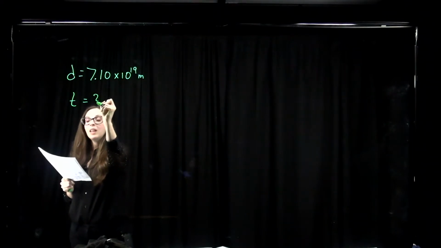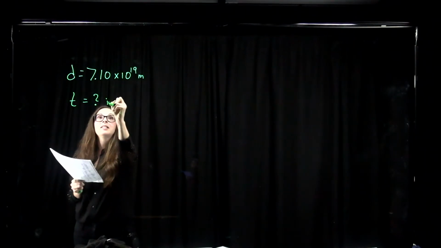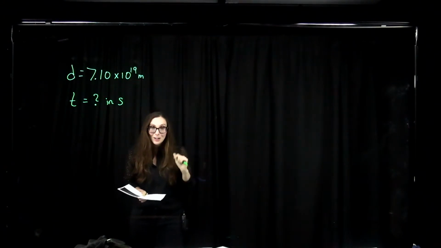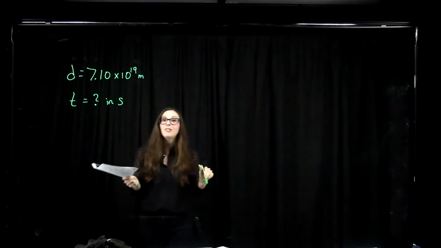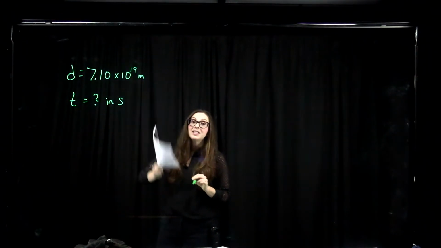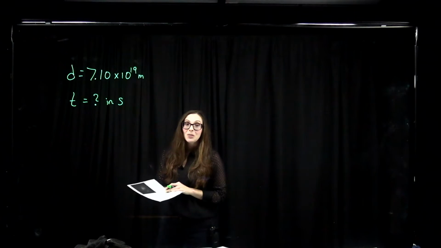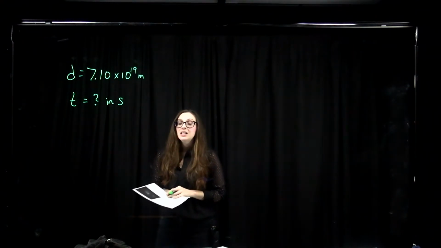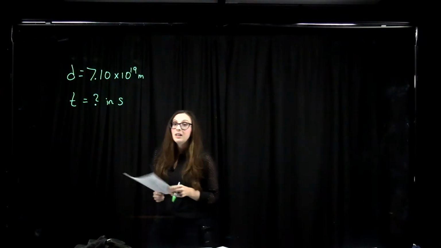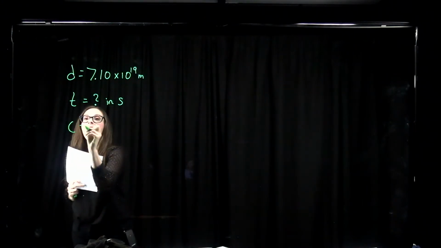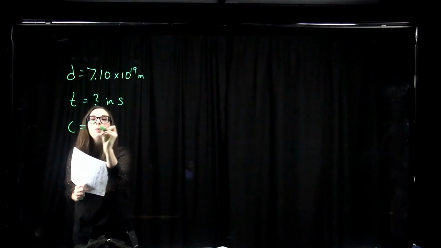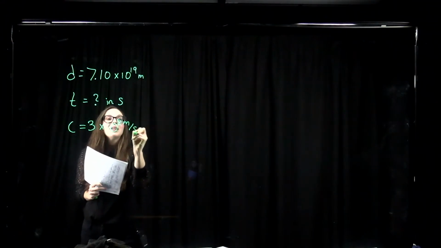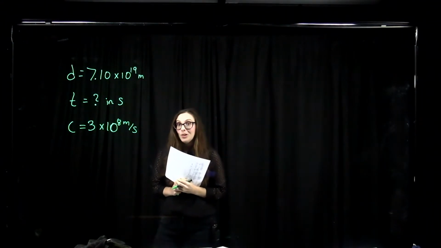Okay. Calculate the time in seconds that it takes light to travel from the Homunculus Nebula to us here on Earth. So how are we going to find that if all I've been given is the distance that this object is away from us? Well, we know that light travels at a certain speed. Light travels at the speed of light, which is known to be 3 × 10 to the 8 meters per second in a vacuum, or essentially space.